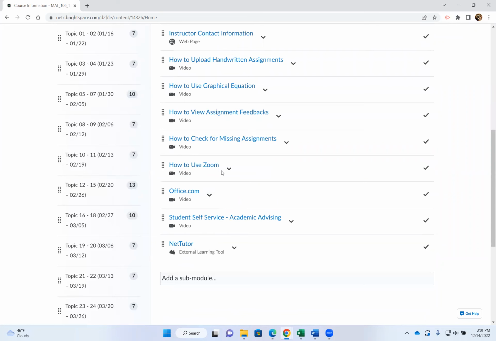This video shows you how to use Zoom. If you have never used Zoom before, your computer needs to download something before Zoom will run. Office.com is very important if you're a new student and have never used it. Office.com is basically where your student NETC email is located, so make sure you have access to your Office.com. The way you log into D2L is with your Office 365 or Office.com credentials. Your username and password should be mailed to you, I believe, or if you have already used it before, it's the same username and password.